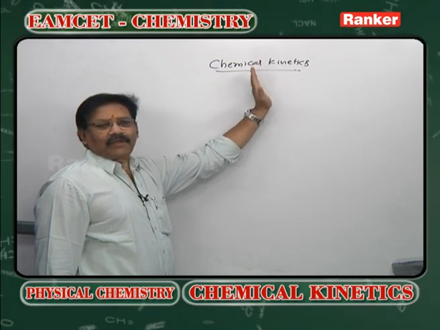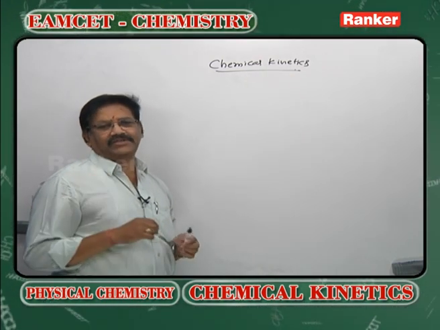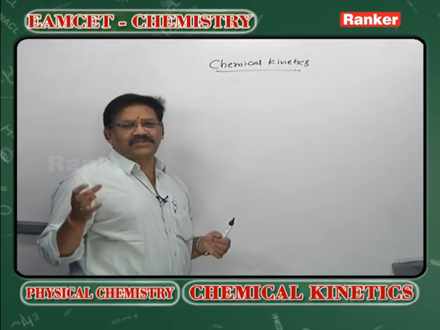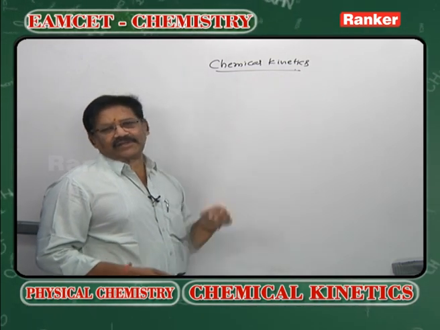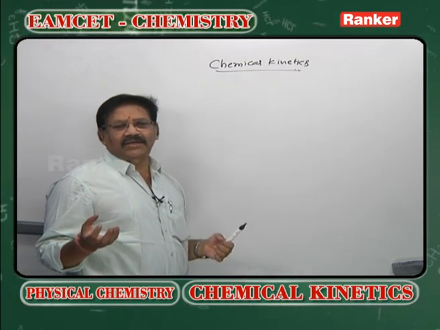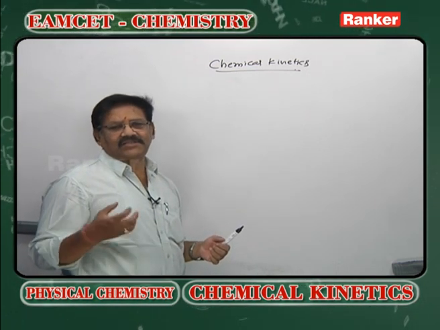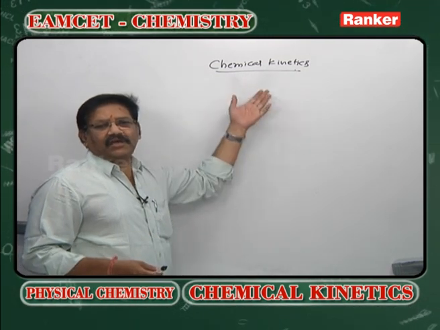So chemical kinetics can be applied only to the moderate reactions. What do you mean by moderate reactions? Reactions which proceed with measurable velocities are called moderate reactions. Chemical kinetics cannot be applied either to the instantaneous reactions or very slow reactions, because what do you